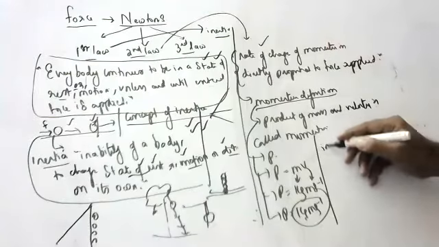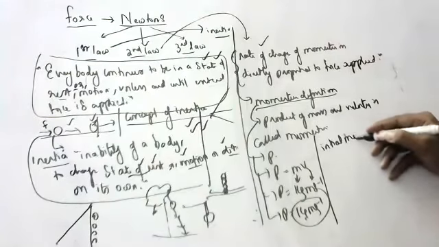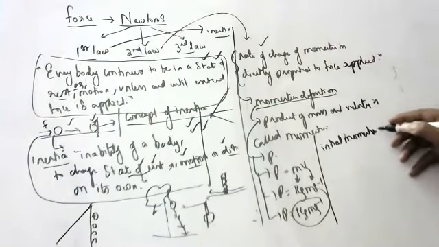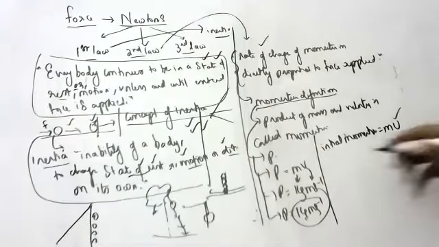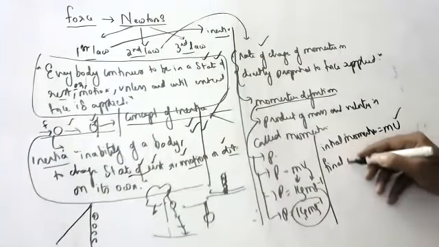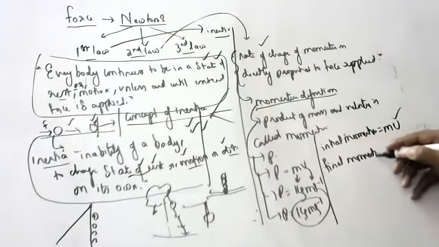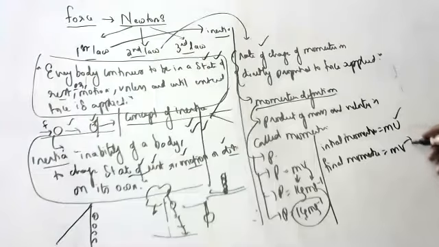So initial momentum means what we can write, children? Mu. U means initial velocity. Final momentum means what we can write? MV. V means what, children? Final velocity. U means initial velocity.